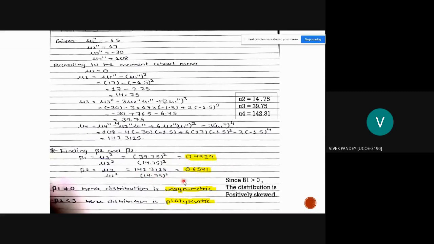Now we know the formula beta 2 equal to nu 4 by nu 2 the whole square. We get nu 4 equal to 142.3125 by 14.75 the whole square. By solving this, we get the answer equal to 0.6541.